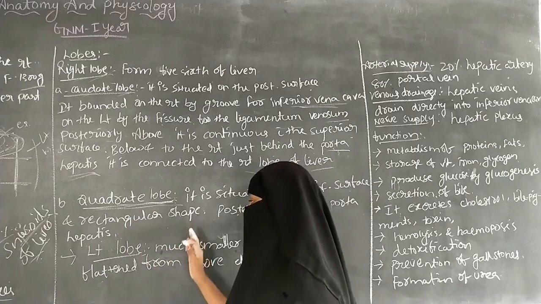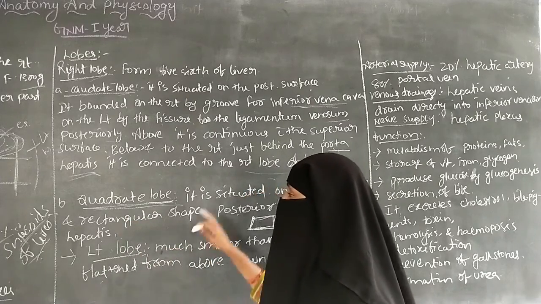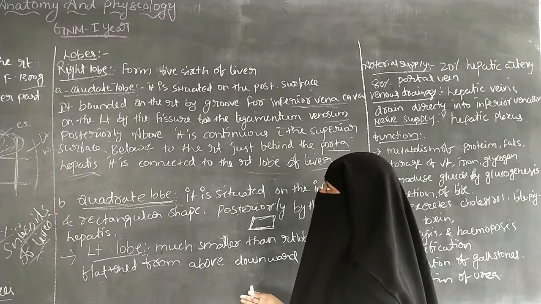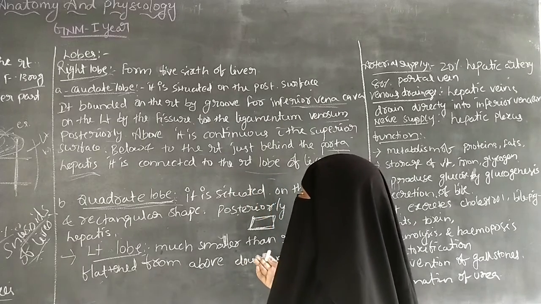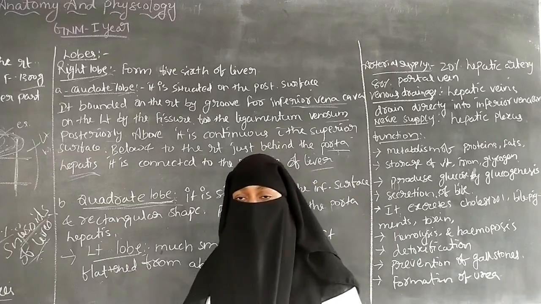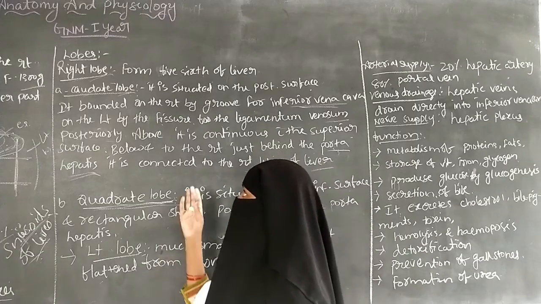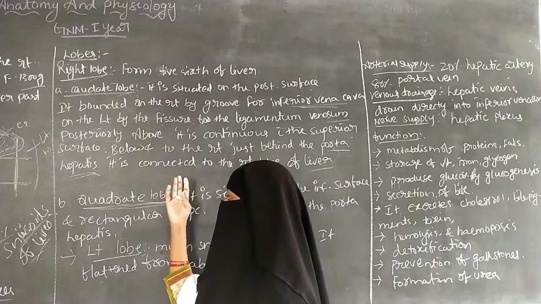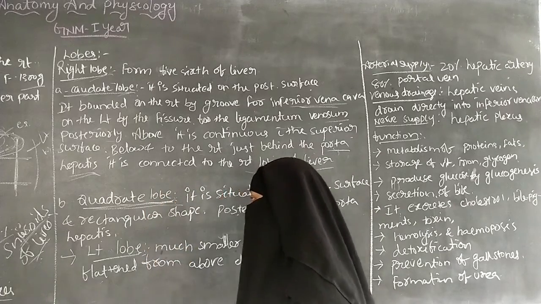And the next one is the lobes of the liver. The right lobe is larger than the left lobe, and 5/6 of the liver is formed by the right lobe. There are 2 lobes present in the right lobe, that is the caudate lobe and the quadrate lobe.